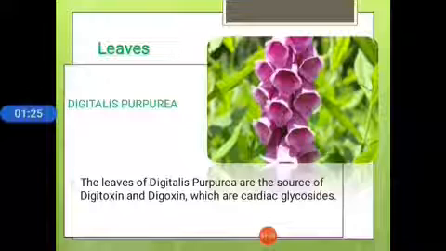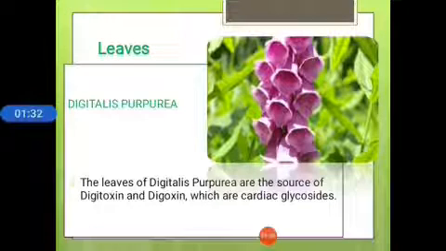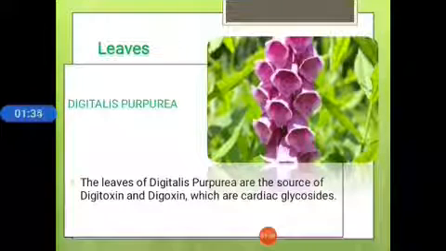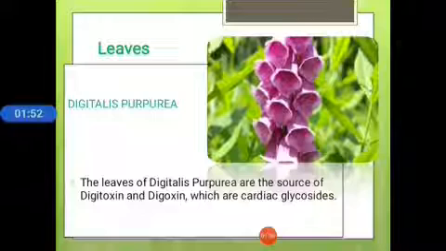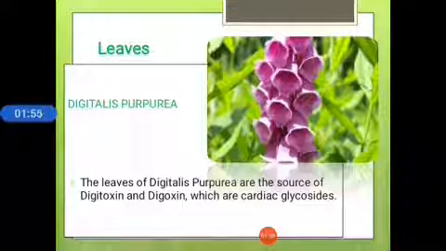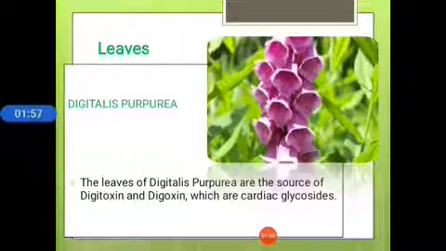The first example of a plant source is Digitalis purpurea, an alkaloid plant. The leaves of Digitalis purpurea are the source of digitoxin and digoxin, both well-known cardiac glycosides. Here the leaves act as the active principle of this plant, so the leaves of Digitalis purpurea are the main source of digitoxin and digoxin.